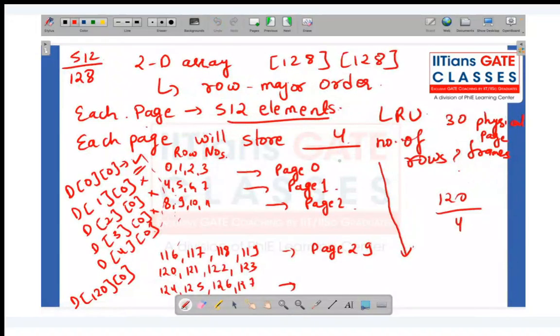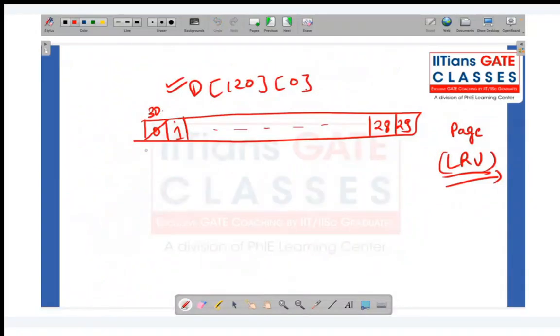So what will be happening is that 120, 121, 122, 123 will be coming over here. Then this will be having the last set, 124, 125, 126, 127. This will be happening over here. Okay, so this also will be having a page fault.